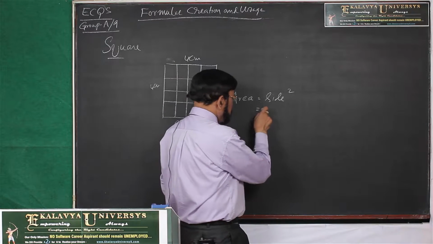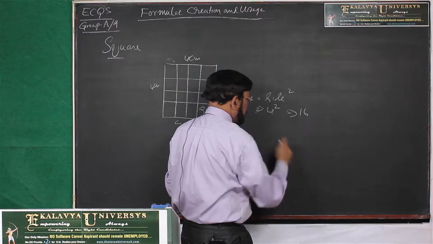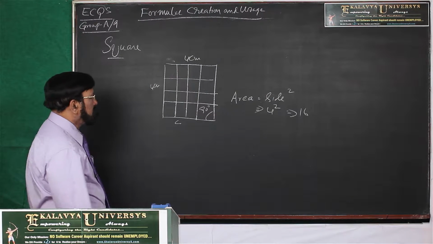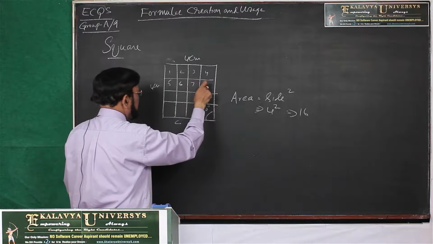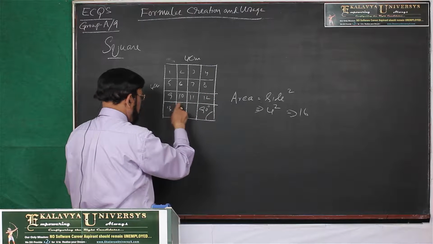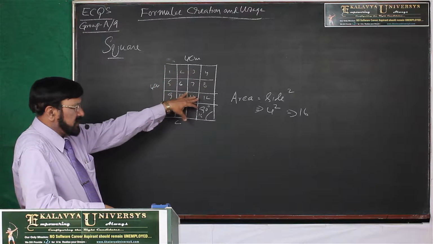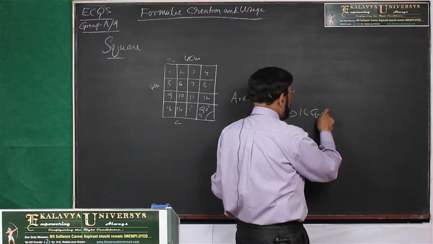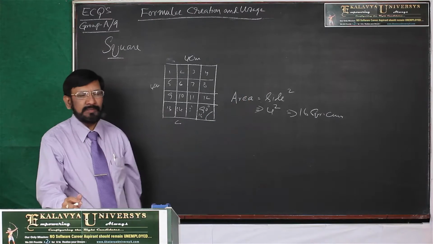Now let us apply this in the formula. That is 4 square, that is 16. Now you count: 1, 2, 3, up to 16. There are 16 square centimeters. So side square gives 16 square centimeters, and by that the formula is generated.